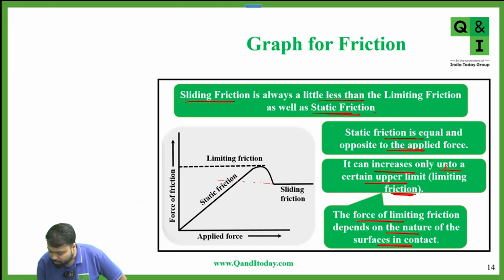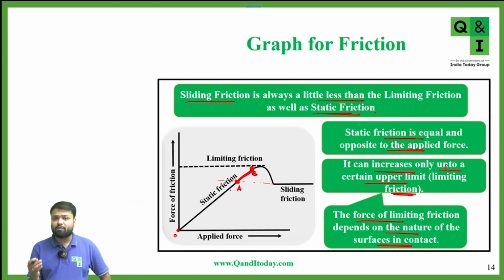So from point A to point B, this is static friction, which is more than the sliding friction. But from point O to point A, there is static friction which is less than the sliding friction, but there is a limiting friction which is always more than the sliding friction.